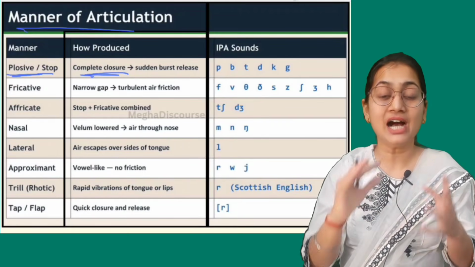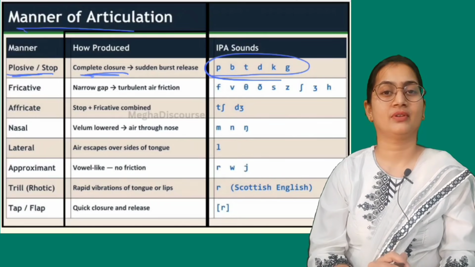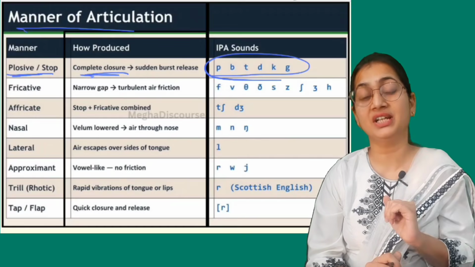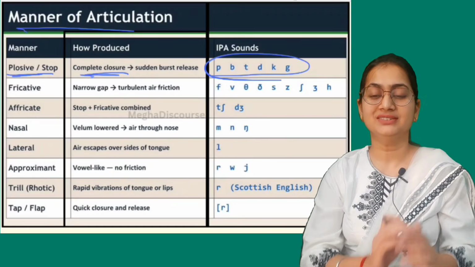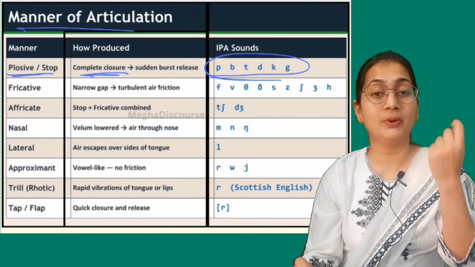These are sounds of plosive, in which we have voiceless and voiced. Voiceless means no vibration, voiced means vibration. So these are P, B, T, D, K, G. These are your plosive sounds.